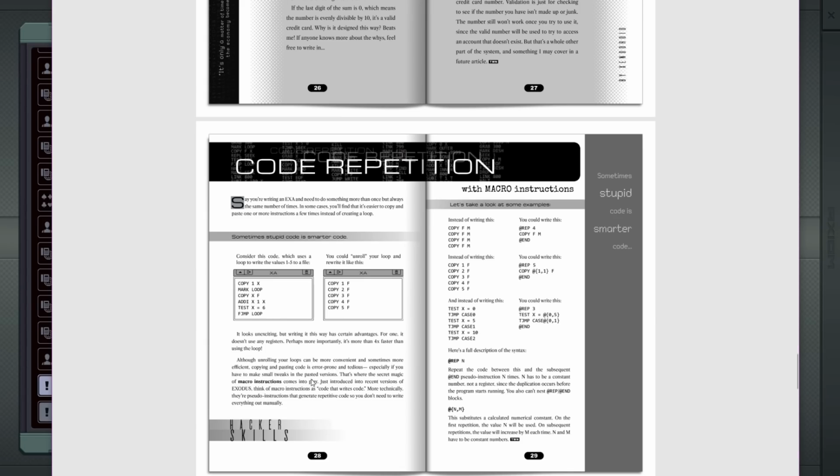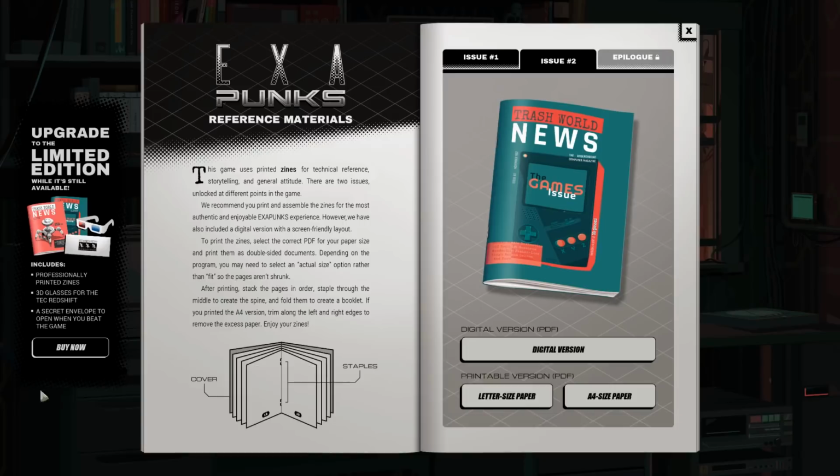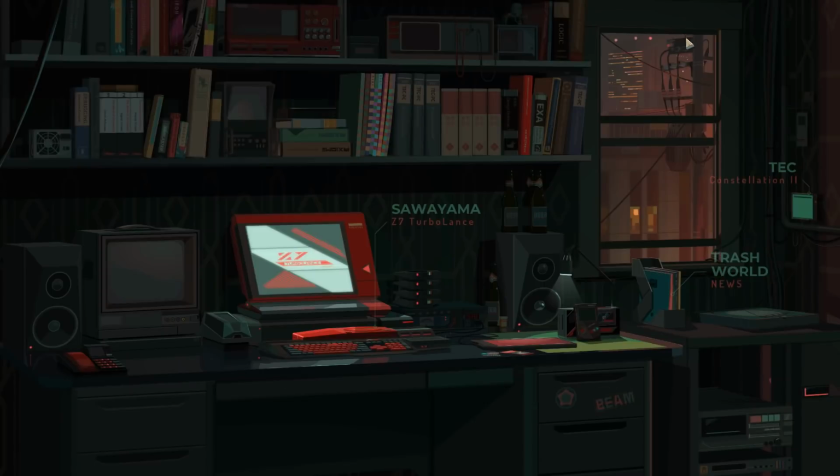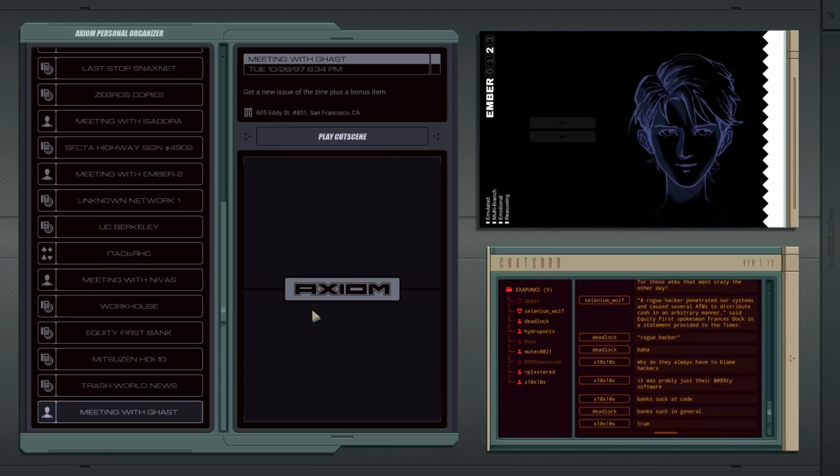Although unrolling your loops can be more convenient, it can be very tedious. So you have macros. Codes that write code. 1, 2, 1. Oh, so this is 1 incremented by 1. This is 0 started by 1. Okay. Good to know. Good to know. Okay. Well, let's get back to the game. Sorry, the exploration of the network.